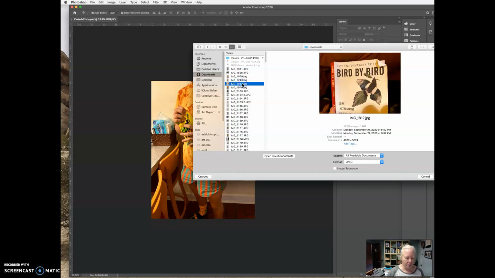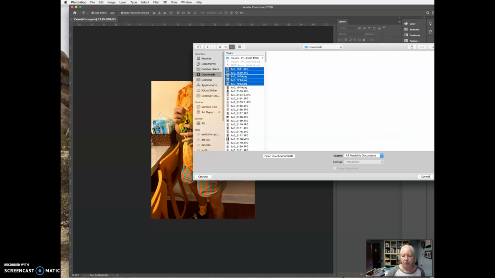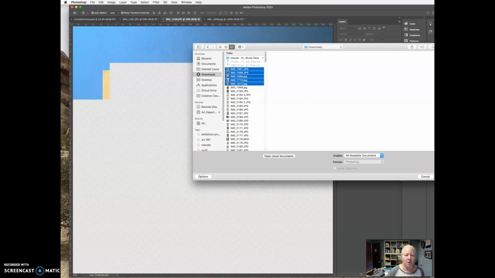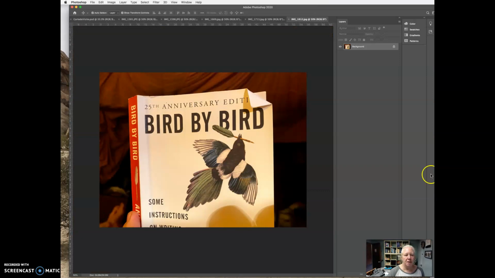That's the one I have, and the rest of these I want to open up, so I'm hitting Shift, getting all of those, opening them up, just like I did before, because I'm not sure why they stopped, but we'll just do it again. All right. And now here they are. 1, 2, 3, 4, 5 images that I want to pull into my main PSD document.